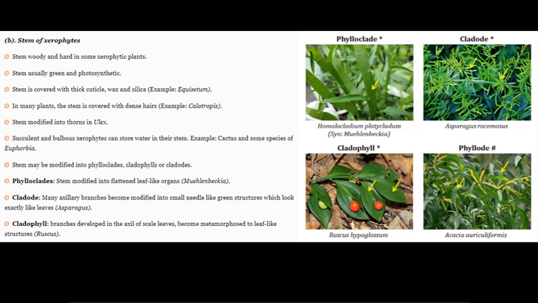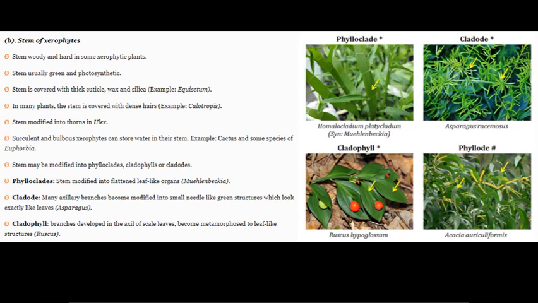The cladode: many axillary branches become modified into small needle-like green structures which look exactly like leaves. आता ह्याचं जे एक्झाम्पल आहे तर ते आहे शतावरी. शतावरीची पानं जी आहेत ही, these leaves, many axillary branches become modified into small needle-like green structures which look exactly like leaves. शतावरीमध्ये तुम्हाला अशा प्रकारची रचना, क्लॅडोड नावाचे जे काही स्टेम मॉडिफिकेशन आहे, हे आपल्याला बघायला मिळतं.